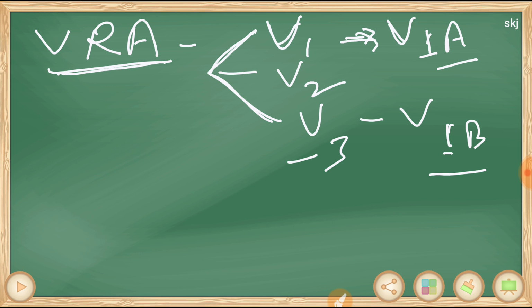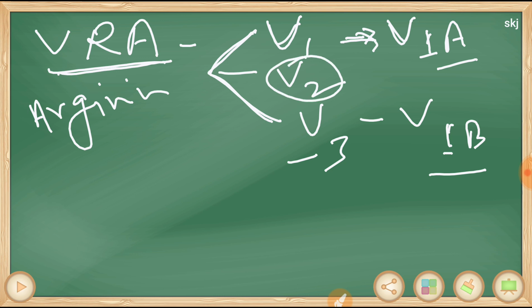So three types are recognized, which are the arginine vasopressin receptor antagonists. V2 receptors are found in the renal medullary collecting duct.